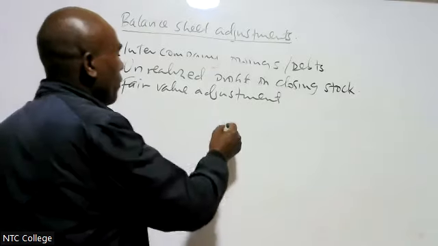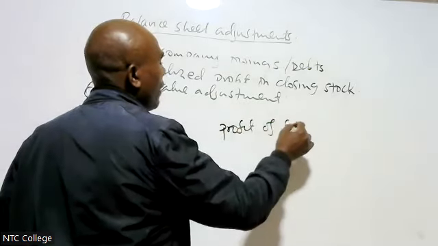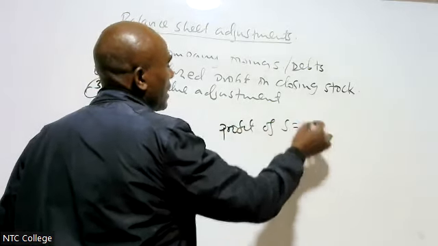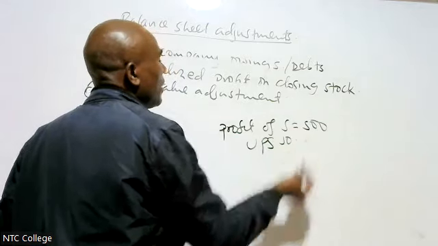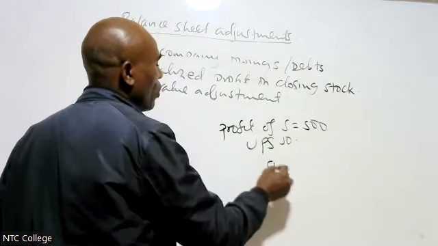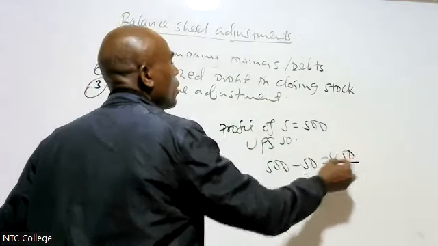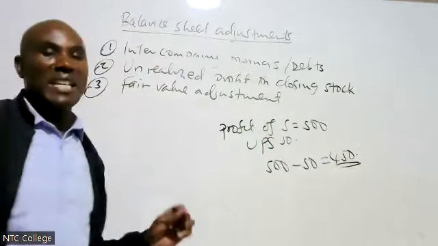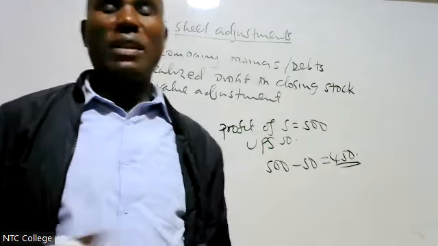For example, let me say the profit of S is 500. The UPS is 50. Therefore, in the profit of S, you take 500 minus 50. Therefore, the profit will be 450. You less the UPS from the retained earnings of the selling company.